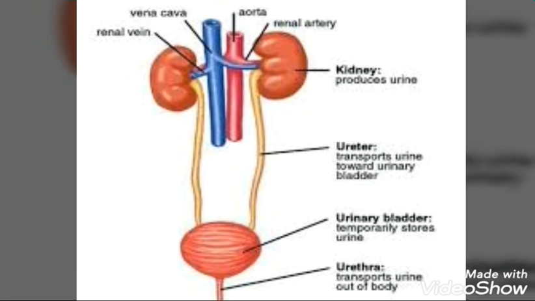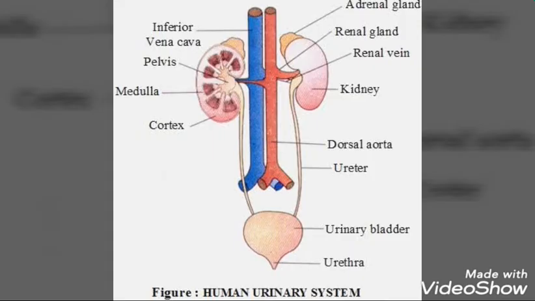Urine produced in the kidney passes through the ureters into urinary bladder, where it is stored for a while until it is released through urethra. And the act of passing urine is called as micturition. And micturition is under the control of a brain. So the urge for passing urine is controlled by the brain.